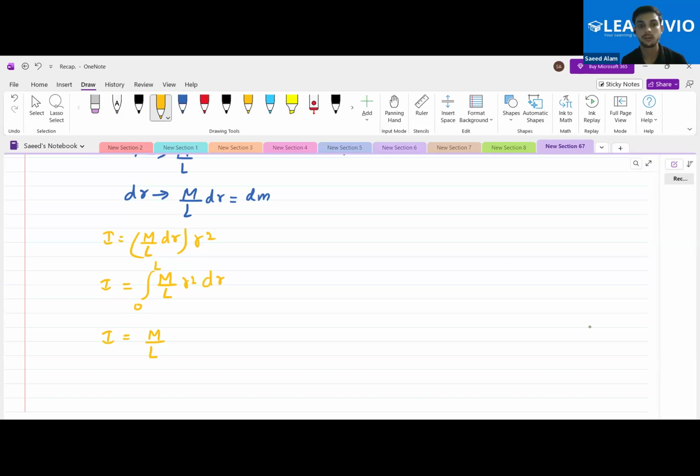Yes, what will be the integration of r square dr? What is the integration of x raised to the power n dx? Yes, Aman, tell me.